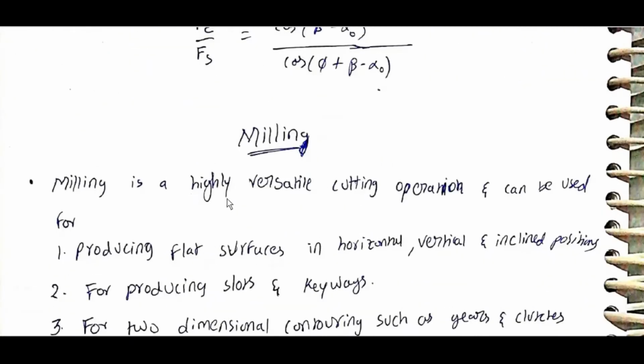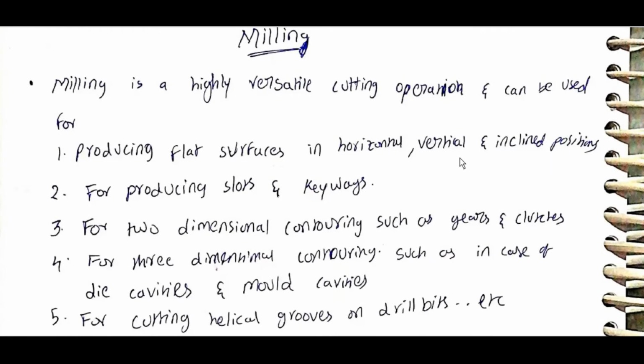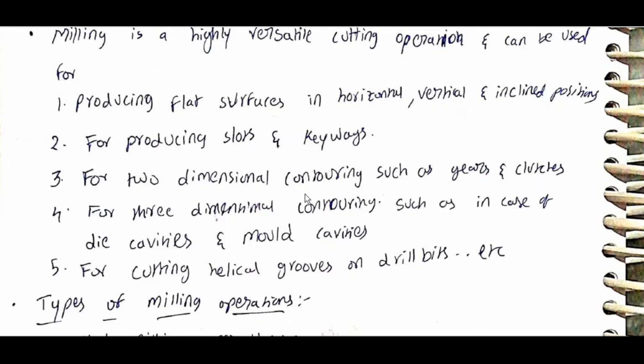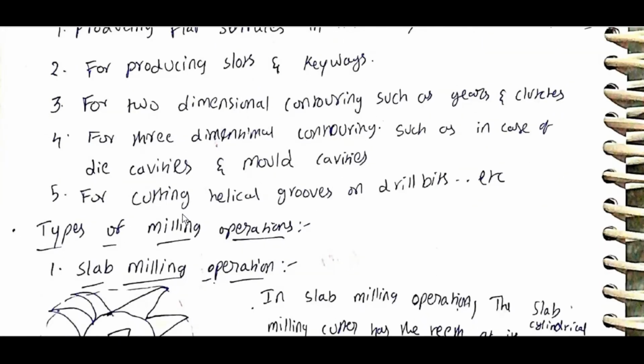Milling is a highly versatile cutting operation and can be used for producing flat surfaces in horizontal, vertical, and inclined positions, for producing slots and keyways, for two-dimensional contouring such as gears and clutches, for three-dimensional contouring such as die cavities and mold cavities, and for cutting helical grooves in drill bits.